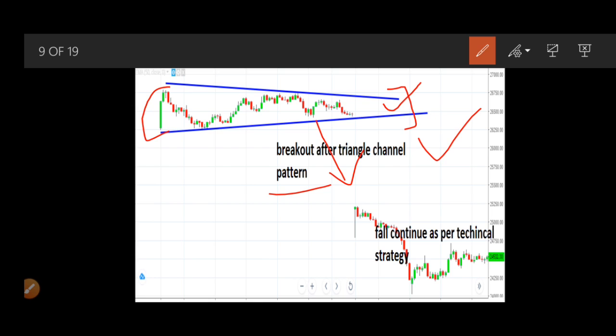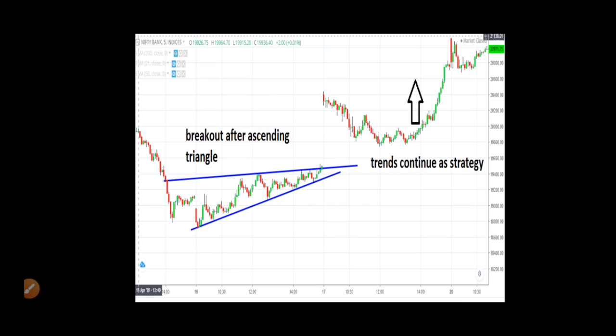Let's move on to another example. Again, this is a good example. This one happened after the formation of an ascending triangle, right? It is also a good example of a gap up.